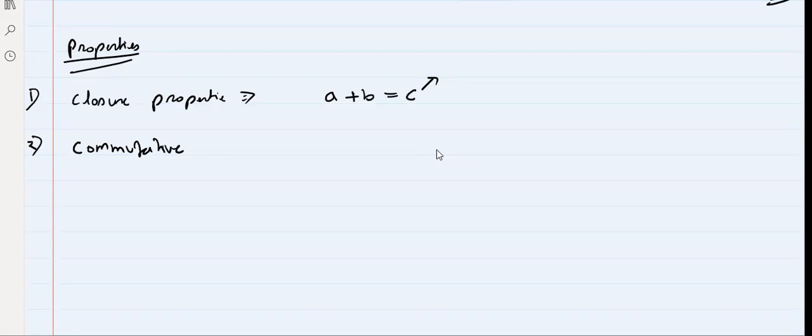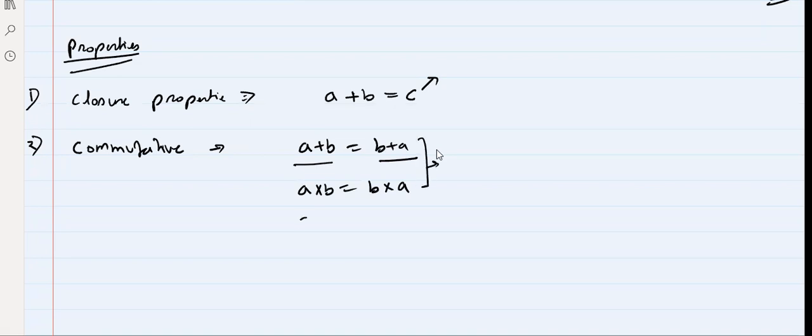So what is commutative property? Commutative property says if A plus B is equal to B plus A, then A and B are commutative over addition. Or if A into B is equal to B into A, so multiplication is also commutative. But can I say that A minus B is equal to B minus A?